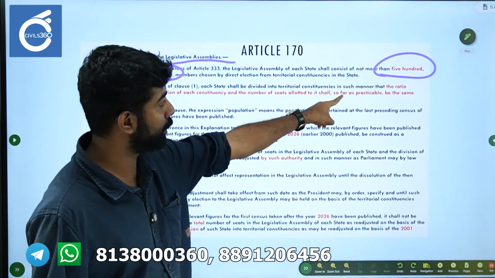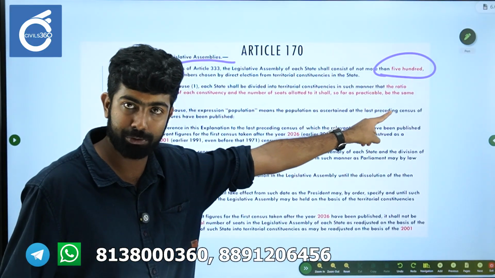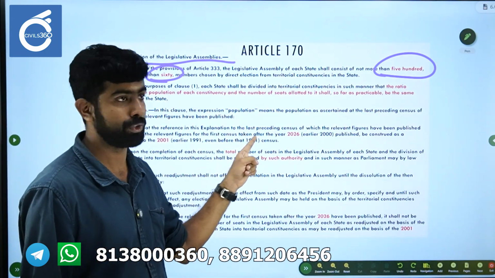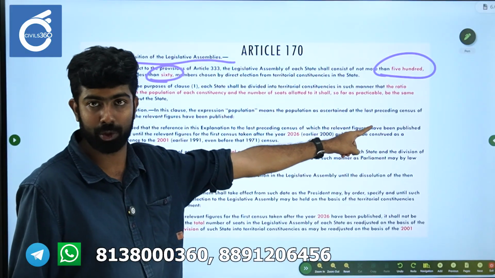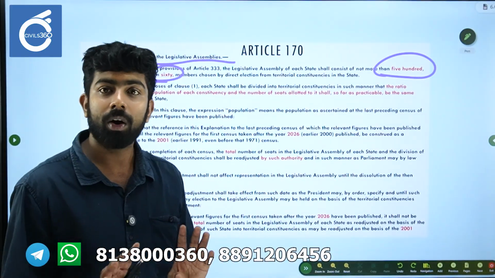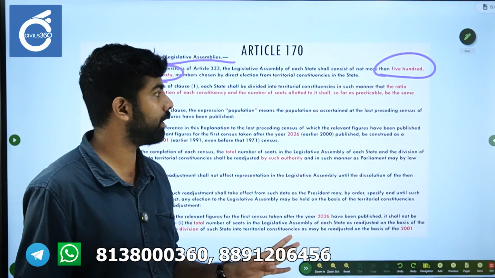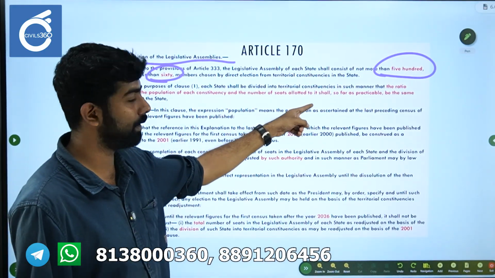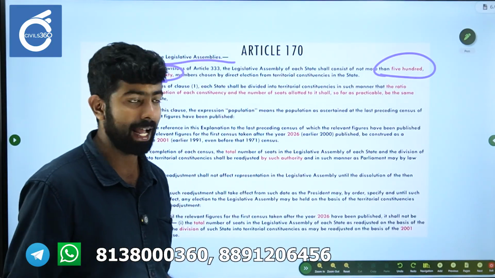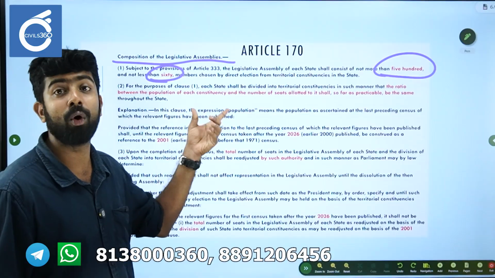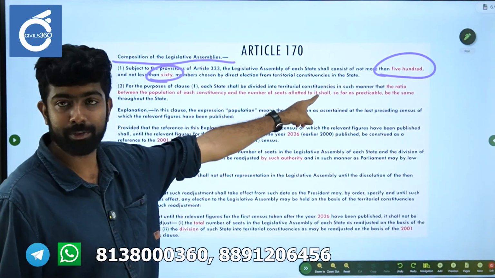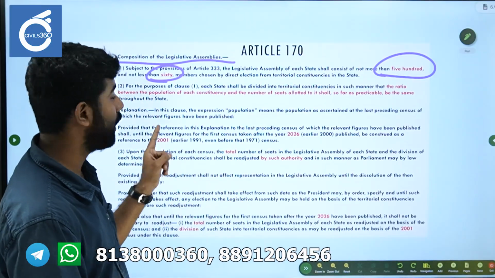So the state will be divided into such constituencies in such a manner that the ratio between the population of each constituency and the number of seats allotted to it, population divided by seats, will be the same across the state. It actually depends upon the number of seats that a state has. So just understand the formula, understand the wordings, and remember that these are different from the constituencies of Article 81.